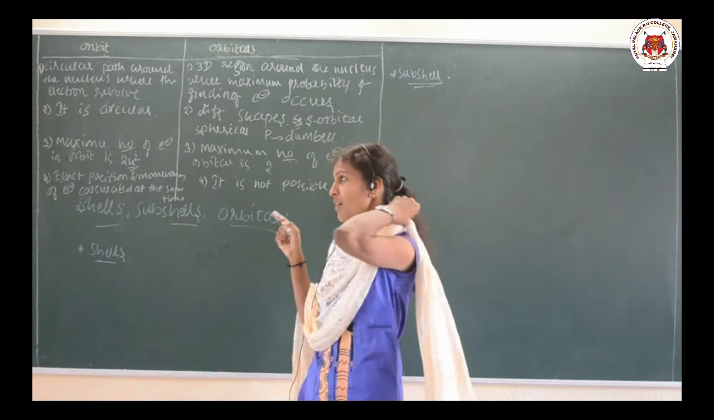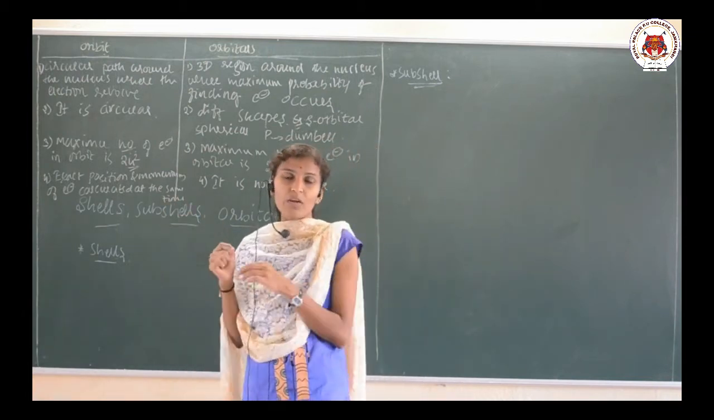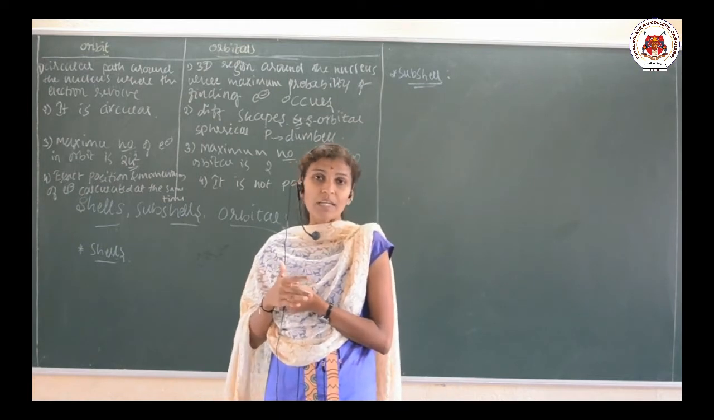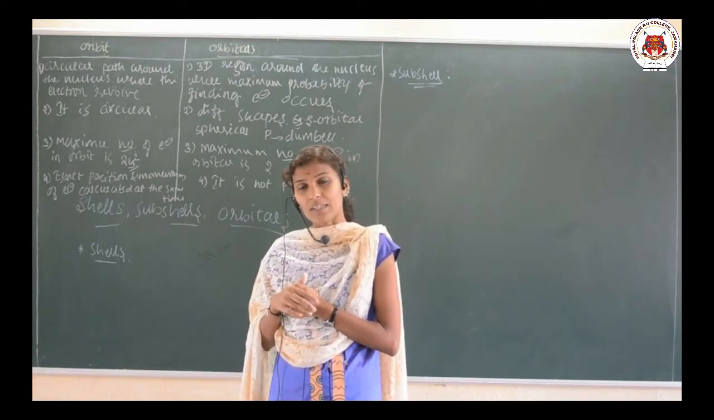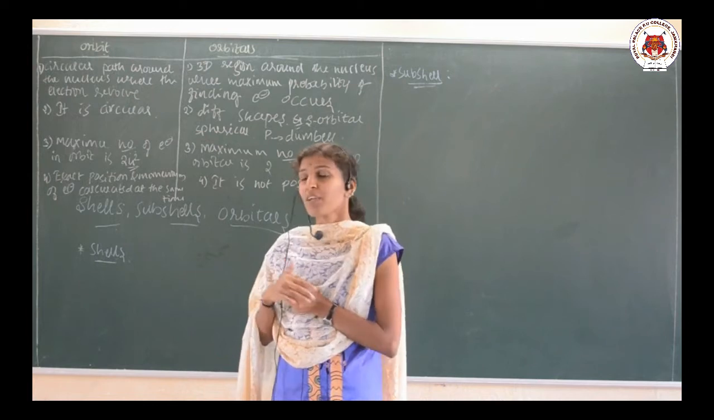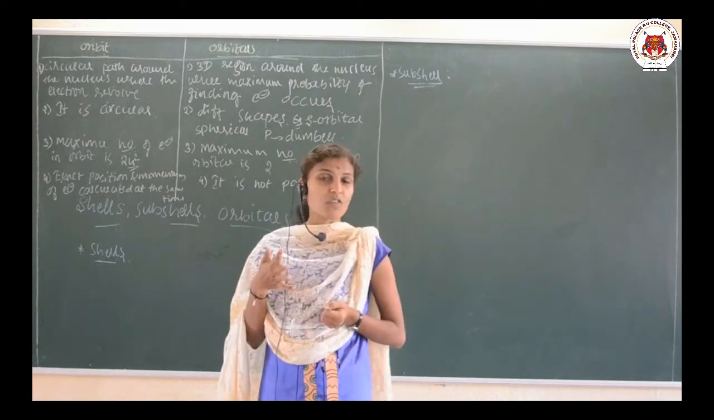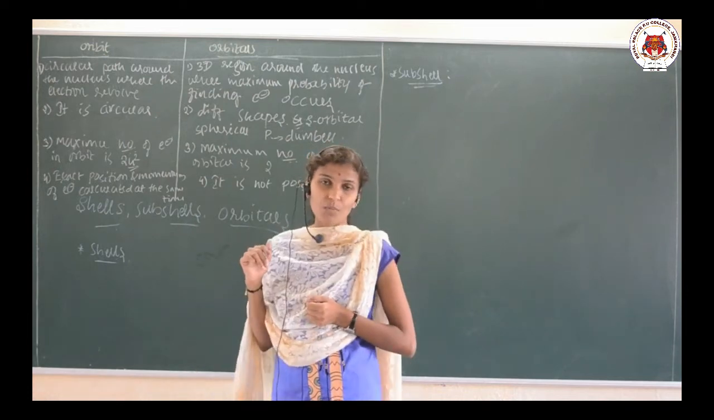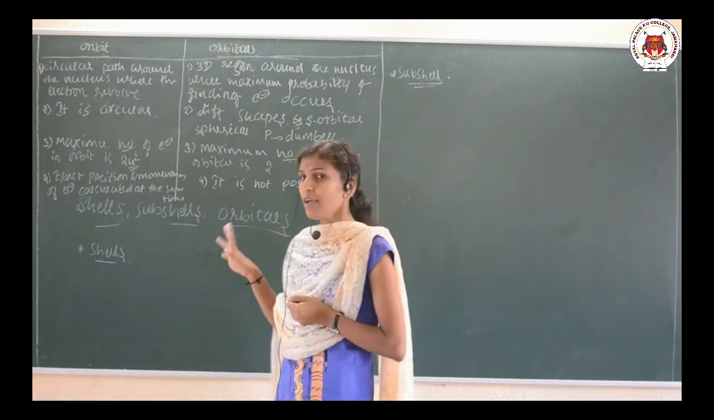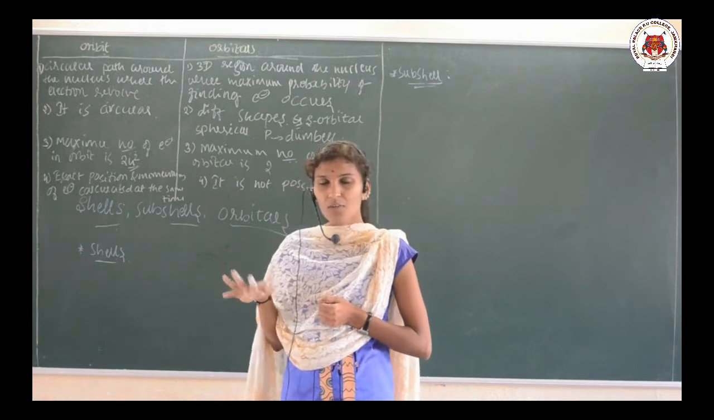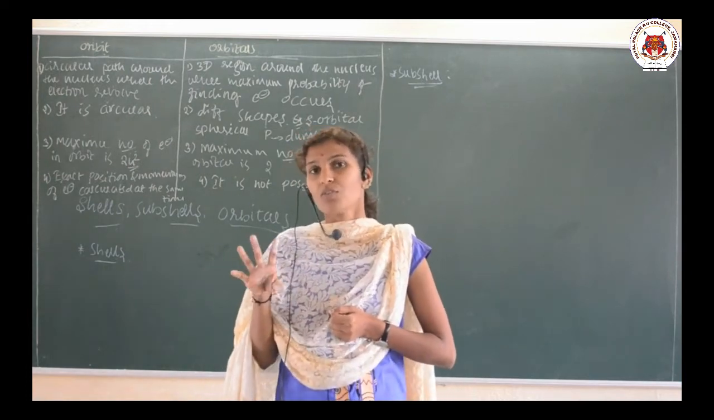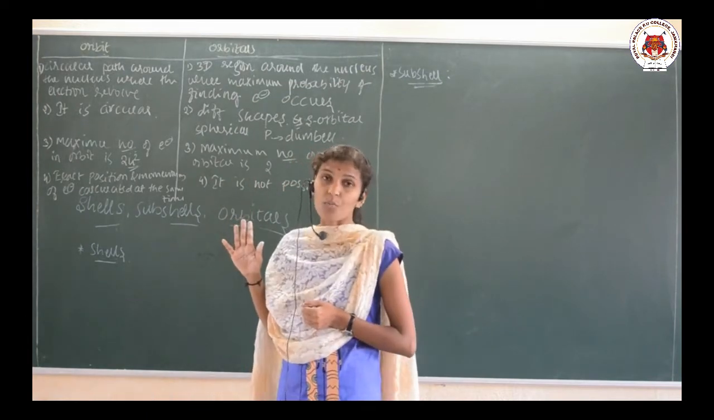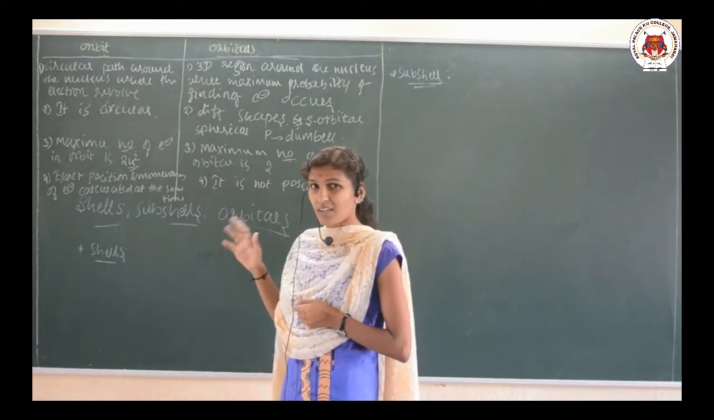So, this is the third point. In the case of the orbit, it is possible to find the exact position and the exact momentum of an electron at the same time. In the case of the orbital, it is not possible to find the exact position as well as the momentum of an electron. I hope it is clear to you. So, this is the difference between orbit and orbital.